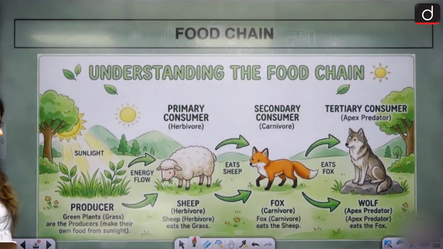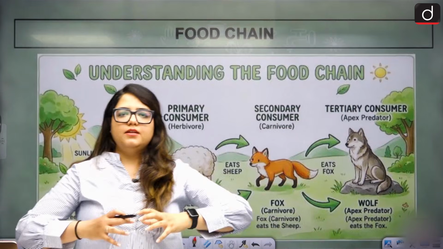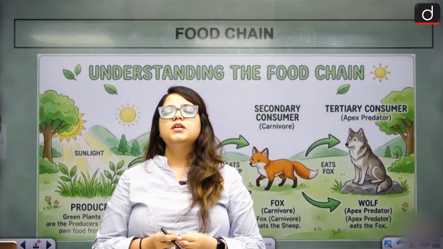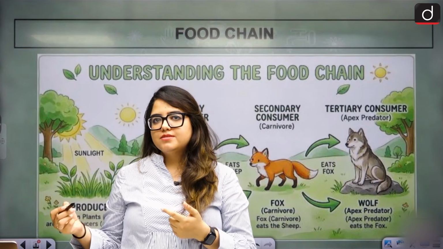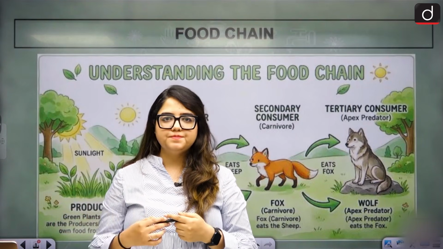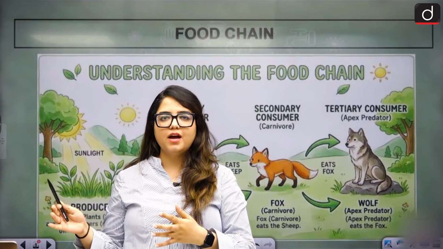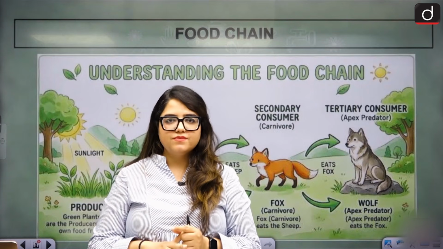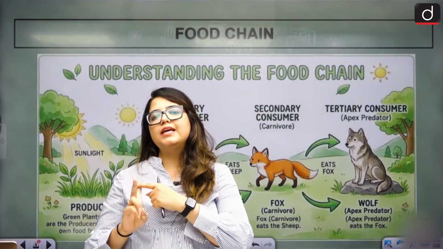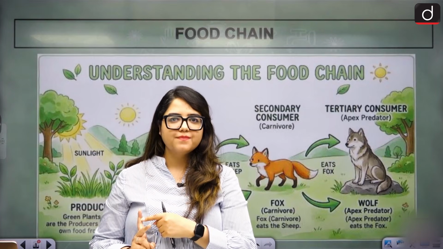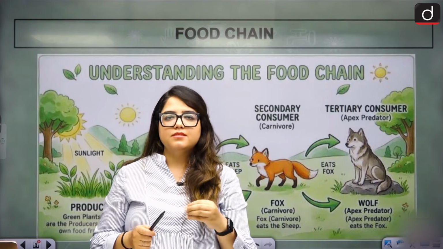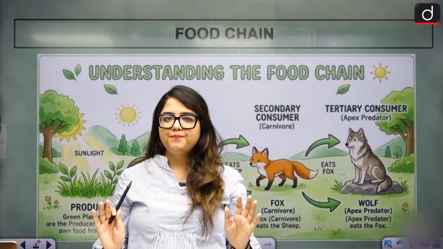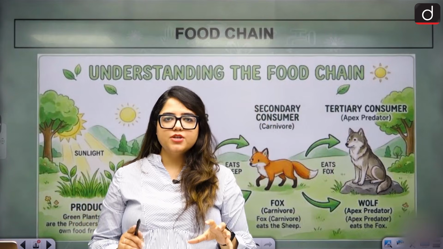Clear? So when they are interacting with each other in the environment, we saw the energy transfer happens, right? How does that energy transfer happen? For that, we have two concepts, that is food chain and food web, okay? Eating and being eaten, that is how energy transfers. Why? Sun is the ultimate source of energy, right?